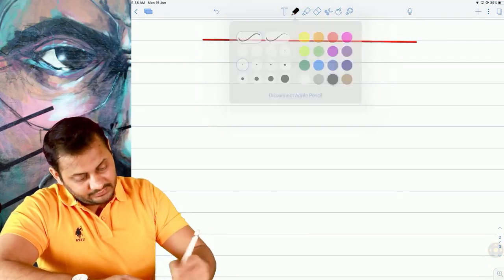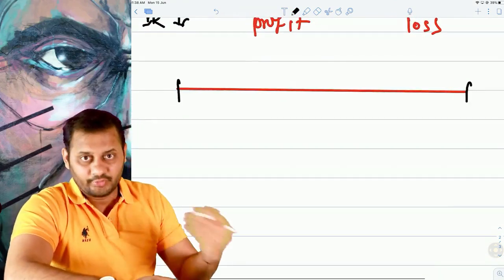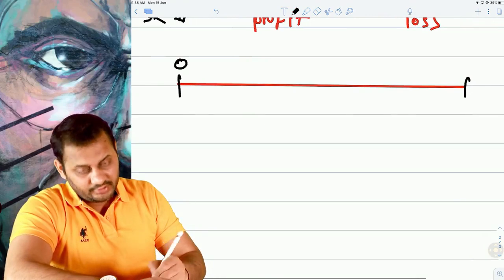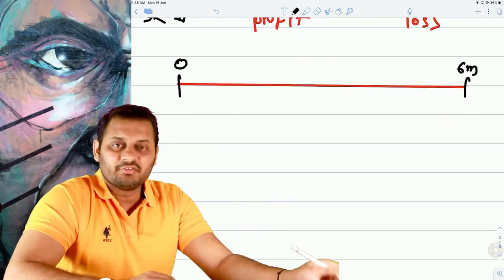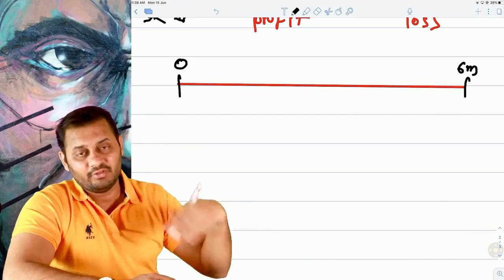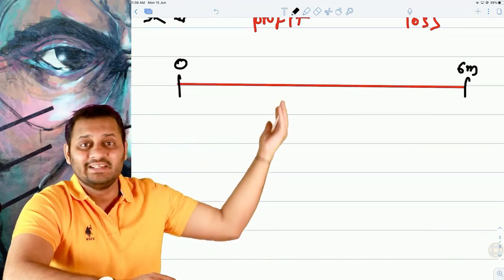So let's say this is time 0 and this is time 6 months. You don't want to take a loan here, but you want to take a loan after 6 months. There is some kind of fear in your mind that when you go to take the loan from the bank after 6 months, the interest rate would have increased by that time.